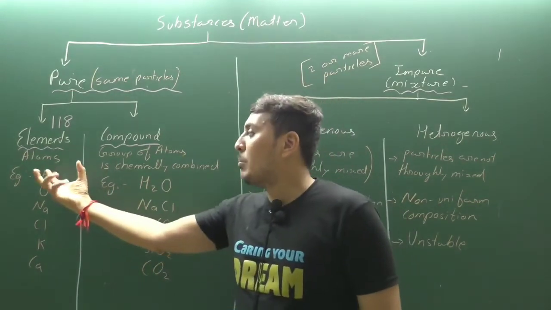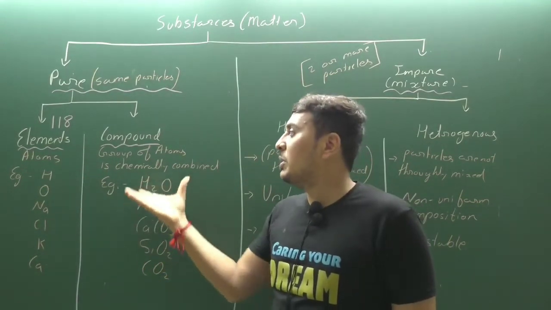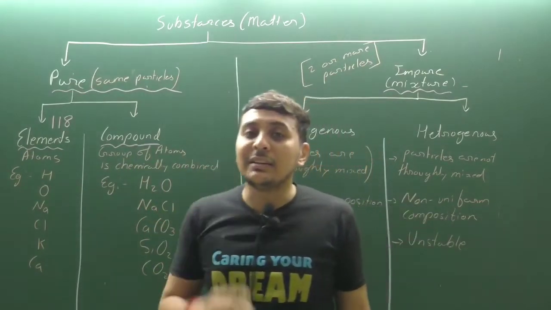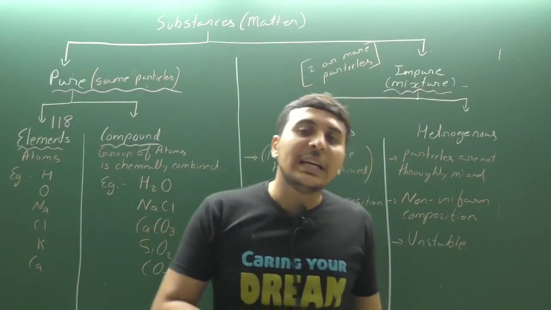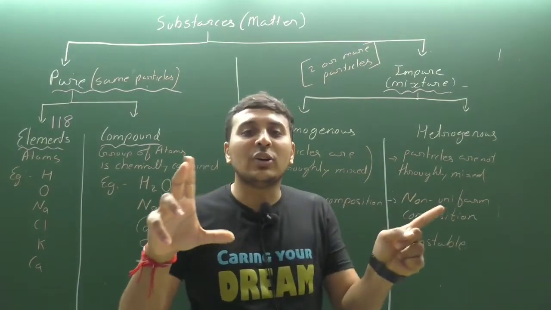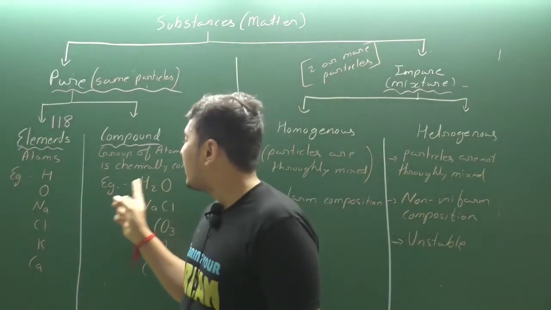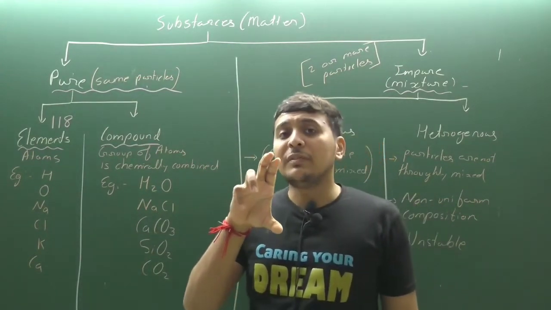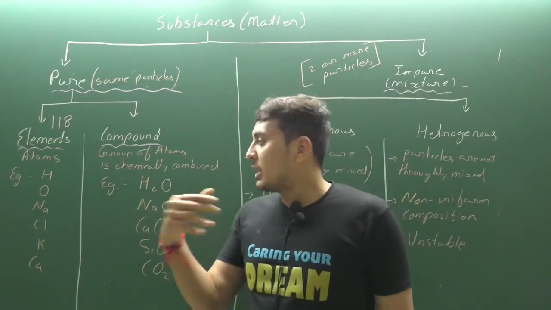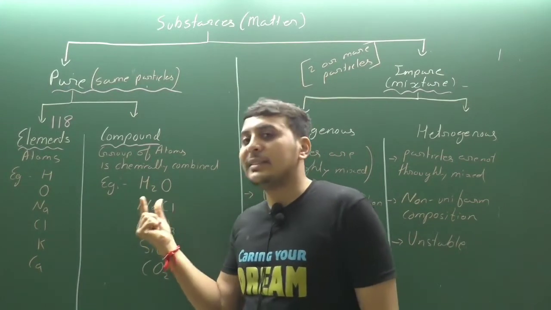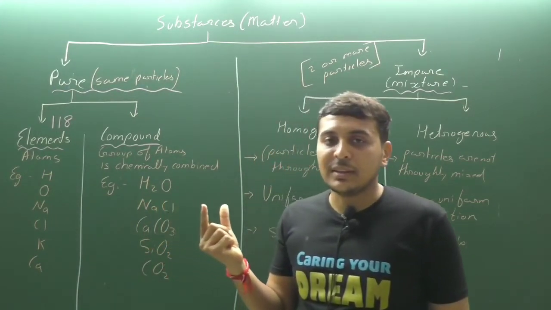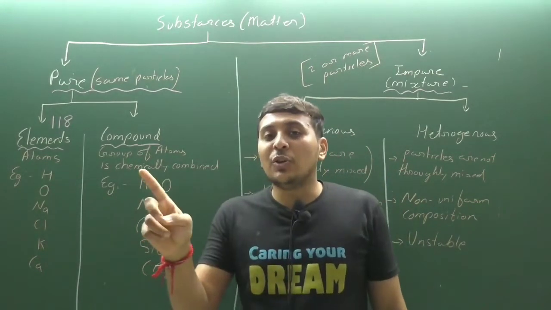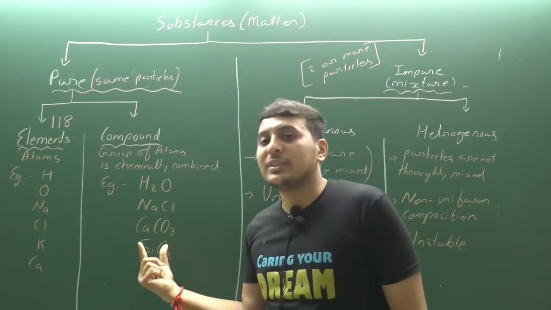Now elements can combine chemically with each other and form different types of compounds. That is also considered a pure substance, because it becomes a single type of particle. In a glass full of water, there is no hydrogen, there is no oxygen, there is only H2O. In a container full of salt, there is no sodium, there is no chlorine, there are only NaCl particles, sodium chloride. Same in sand: there is no silicon, no oxygen, only silicon dioxide compounds.